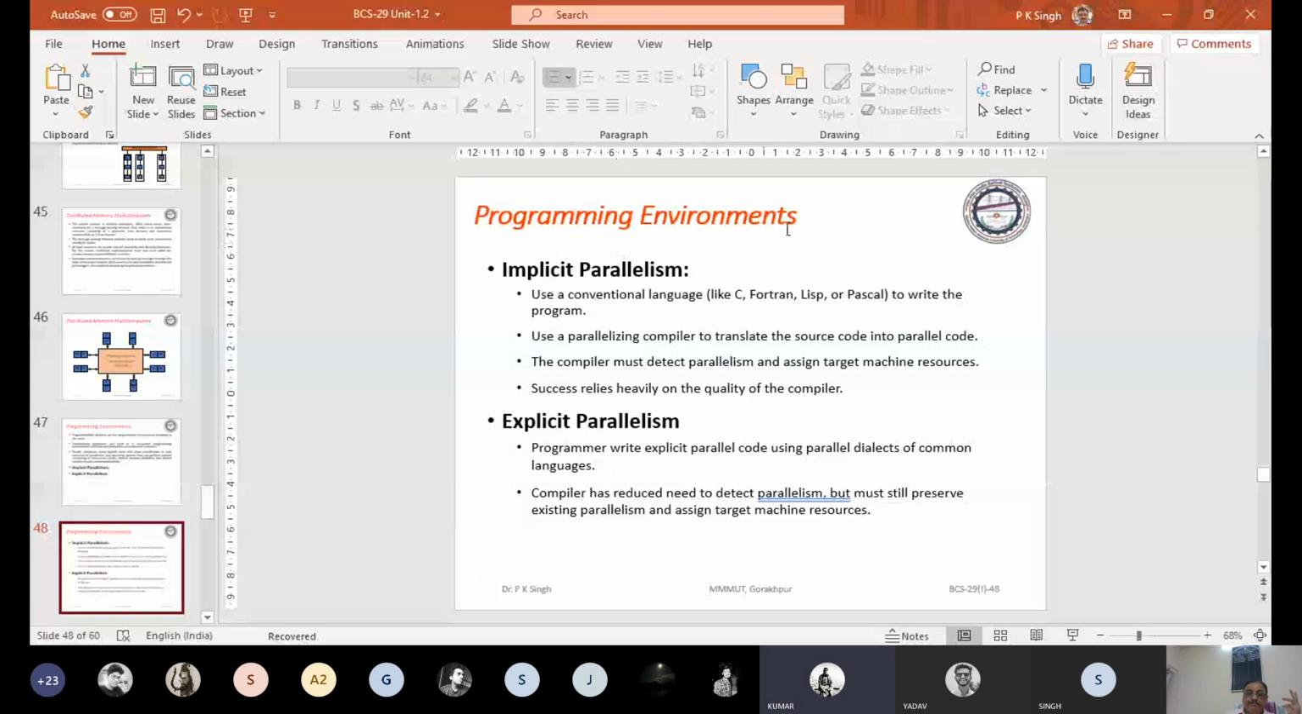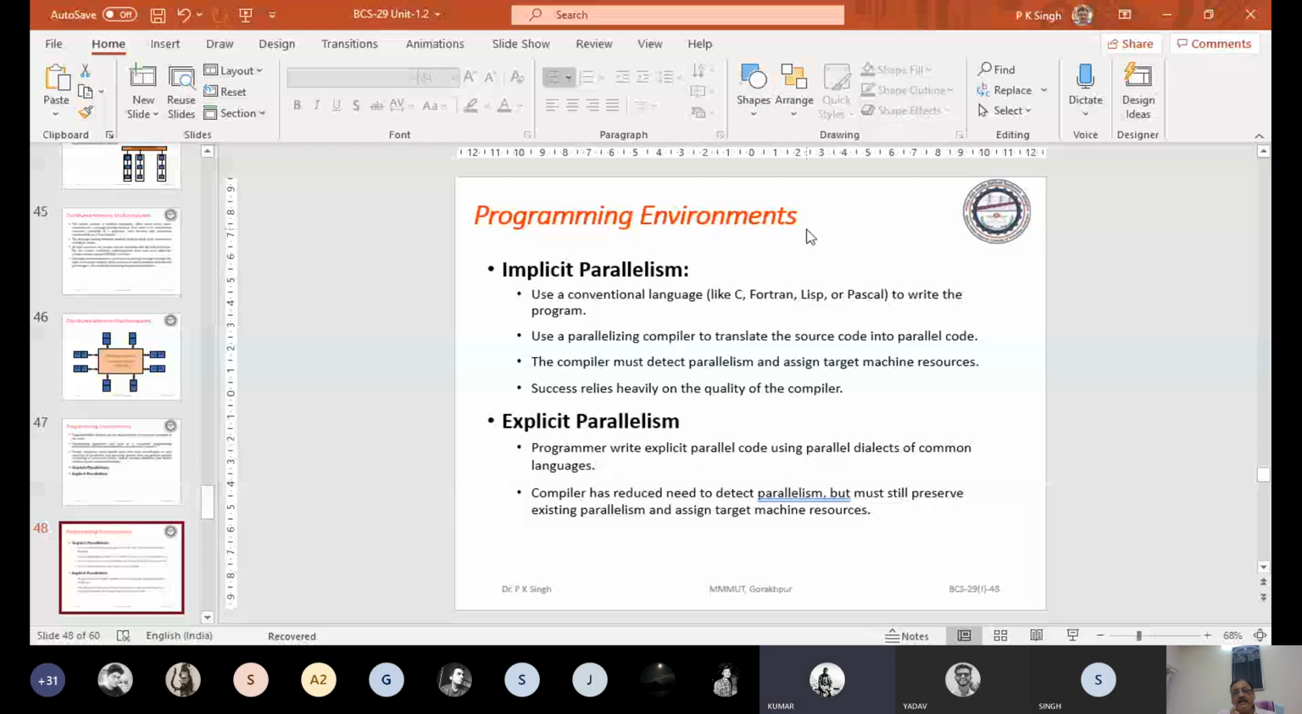We have two types of parallelism. One is implicit parallelism, another is explicit parallelism. Implicit parallelism means the parallelism available in the program itself, and it is determined by your compiler. The compiler is responsible for generating the code in such a manner that the code is scheduled so that it can execute on a machine supporting parallel execution.